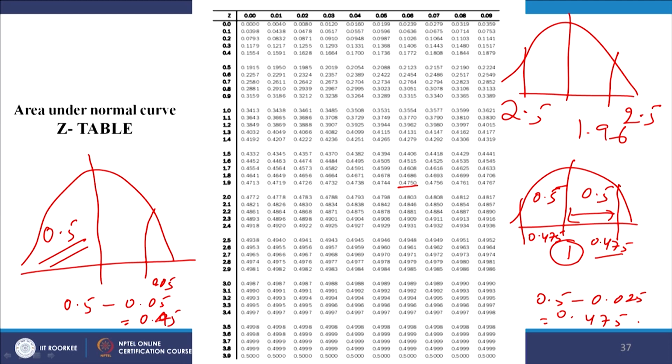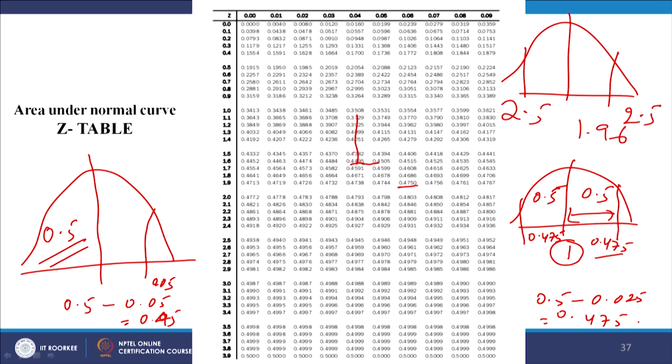Now find out 0.45 here. It is somewhere here, 0.4495, so it is 1.64. This is how you should check the one tailed value and the two tailed value.